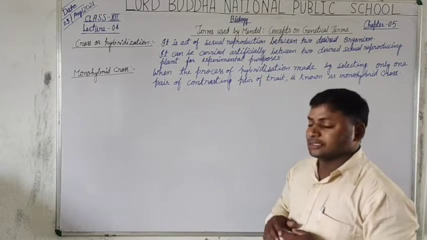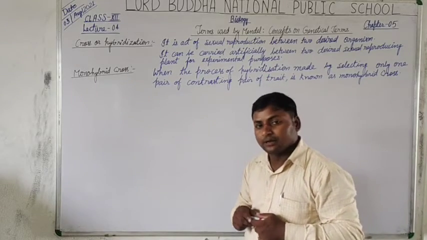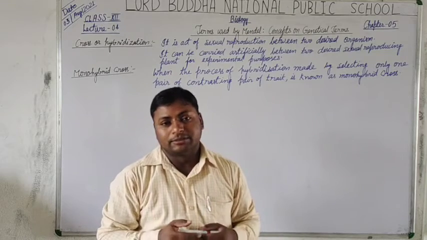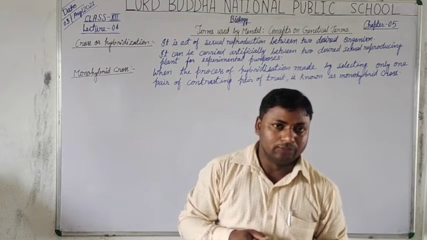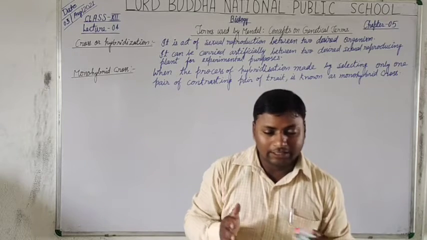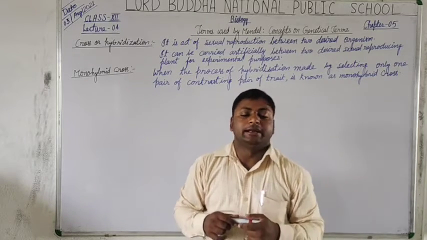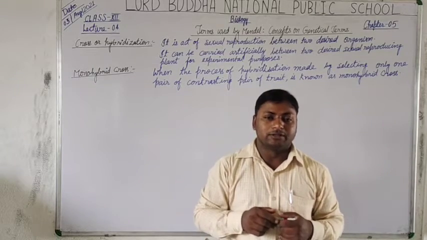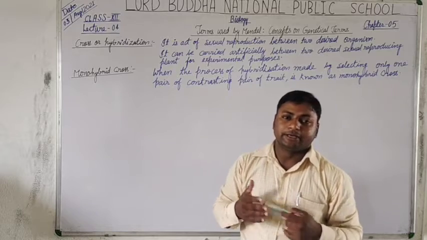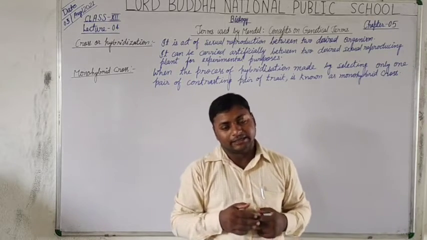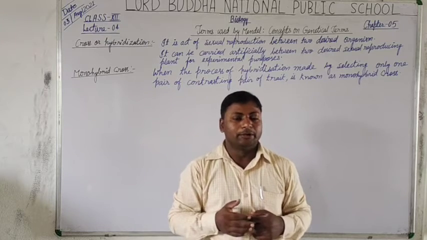So students, cross hybridization or hybridization is of many types. When a single pair of contrasting characters is selected, it is known as a monohybrid cross. When two pairs of contrasting allelomorphic characters are selected, it is called a dihybrid cross.